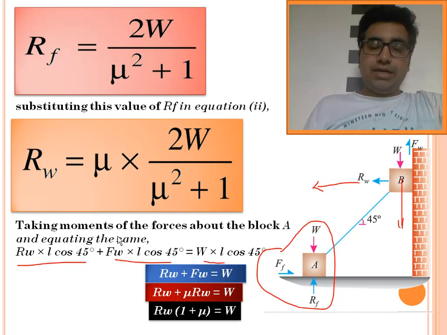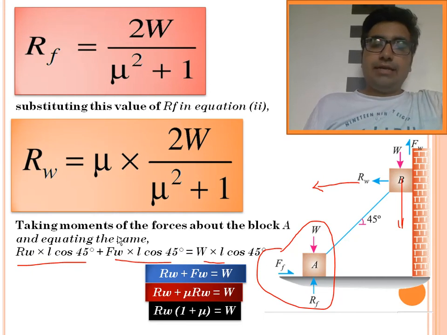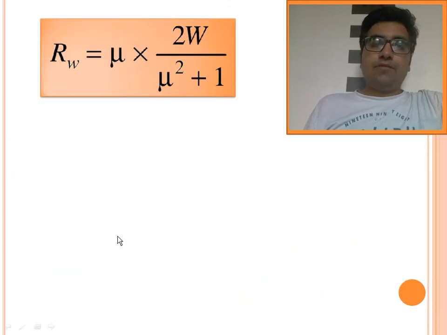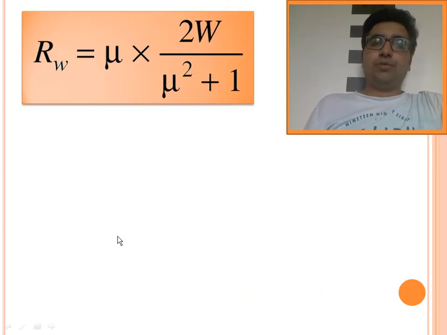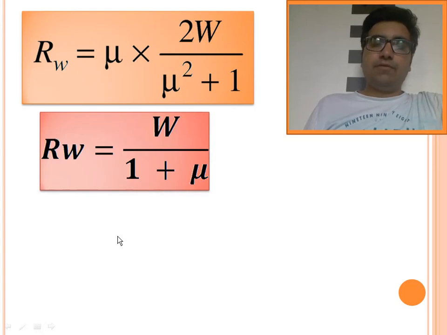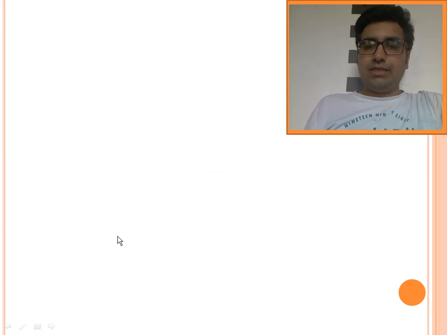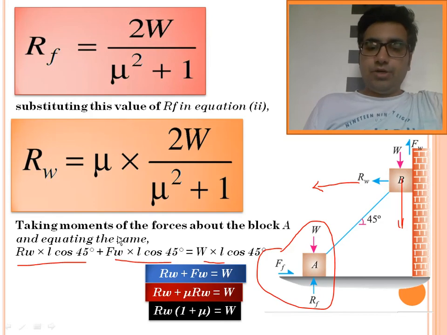Now we have two relationships of Rw, mu and W, and we consider those together. We have the first relationship: Rw is equal to mu into 2W upon mu square plus 1. We have another relationship of Rw, which is W upon 1 plus mu. We got this from the previous equation, Rw into 1 plus mu is equal to W. We have taken 1 plus mu to the right hand side, so it comes in the denominator.